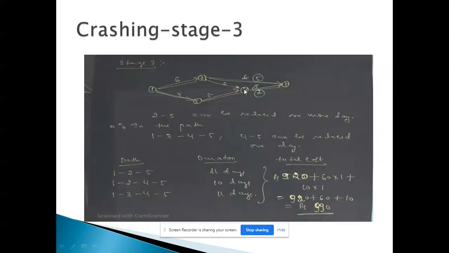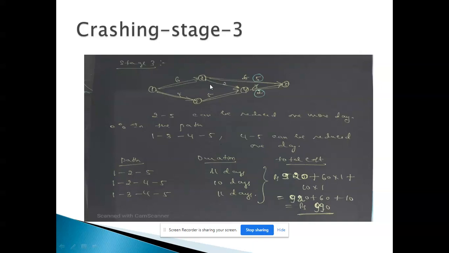Because if I crash it 1 day, here also I am getting it as 11 days. So in the next step, I will crash the event 2 to 5 for 1 day. Simultaneously, I will crash event 4 to 5 for 1 more day. That time the duration is 6 plus 5, 11. 6 plus 2 plus 2, 10. 4 plus 5 plus 2, 11 days. Okay. Now what will be the total cost here? Total cost is 920 we got in the last stage, plus for crashing 2 to 5 we have 60 rupees, so that is 60 into 1, plus for crashing 4 to 5 we have 10 rupees, 10 into 1. So total will be 990 in this stage.